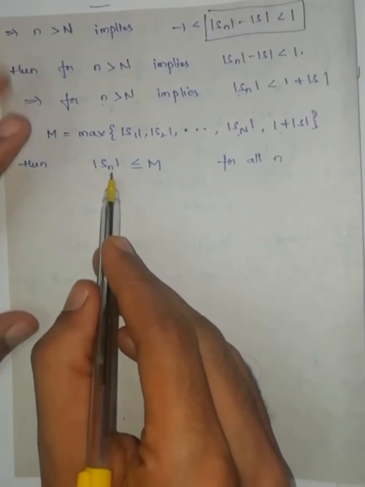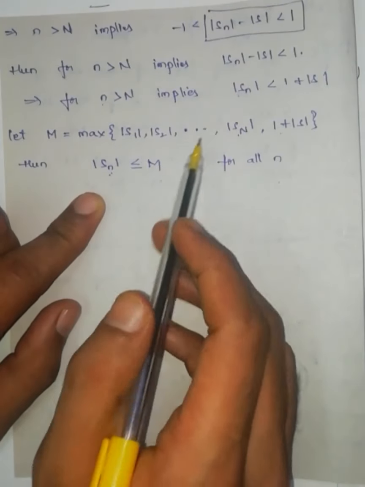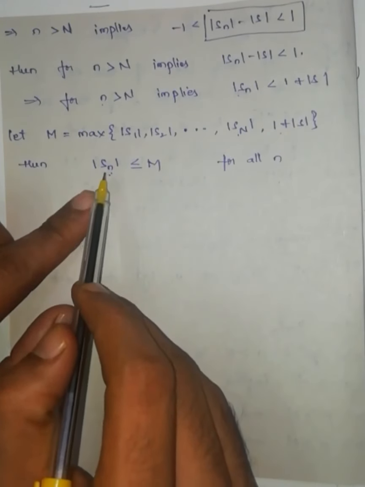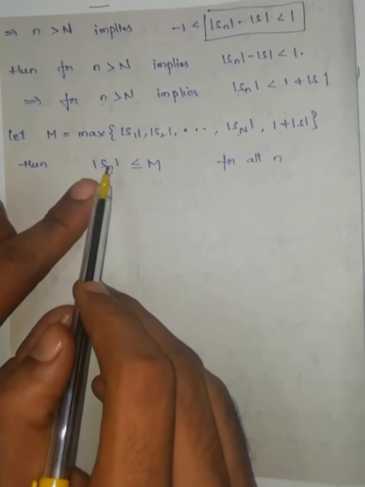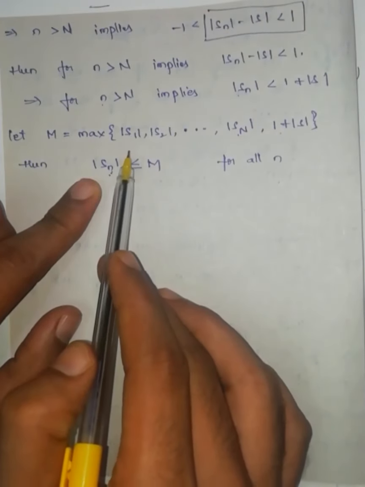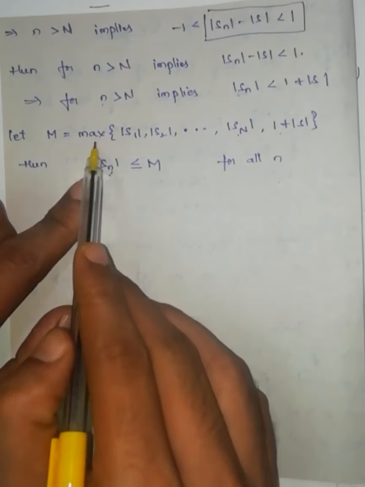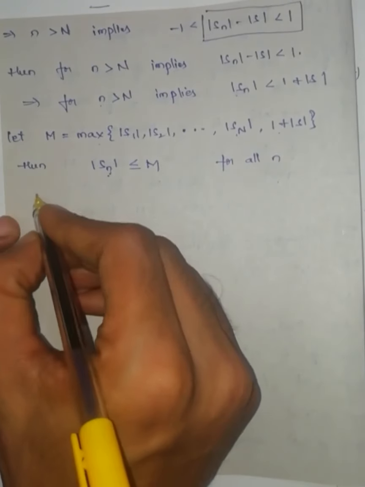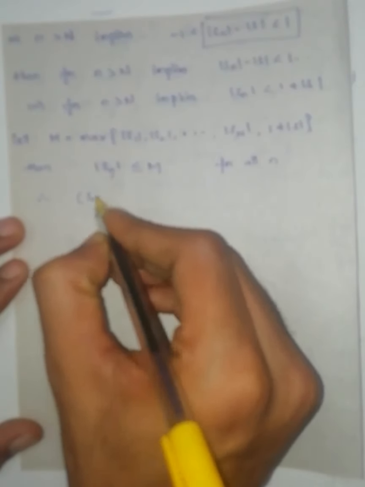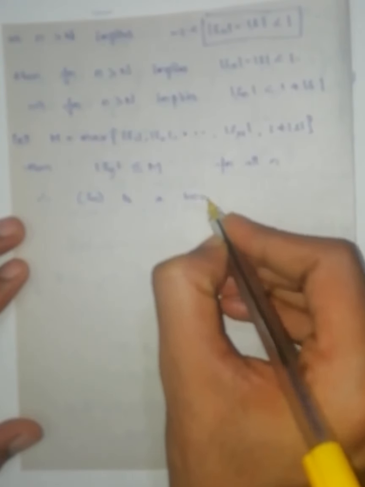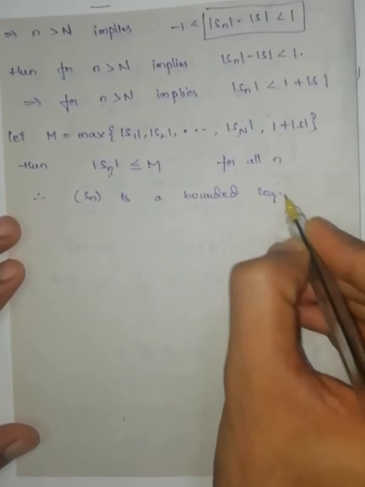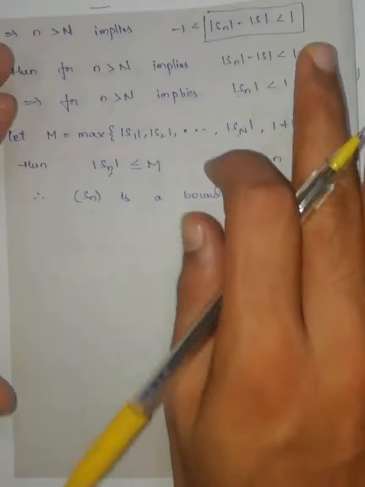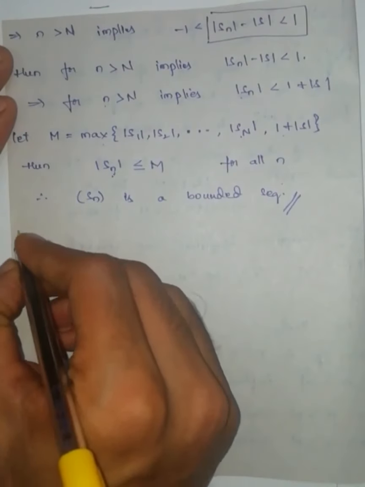If I take 1 plus modulus of S, it is less than the maximum of this set. The definition of maximum says that all the elements of a set should be less than or equal to that one. So S1, S2, and so on SN. If I take any other number, that one is also less than the maximum, because that one is less than this one and this one is less than or equal to the maximum. Therefore all the terms of the sequence are less than or equal to M. Therefore Sn is a bounded sequence. So I can say that every convergent sequence is bounded. Now the next theorem.